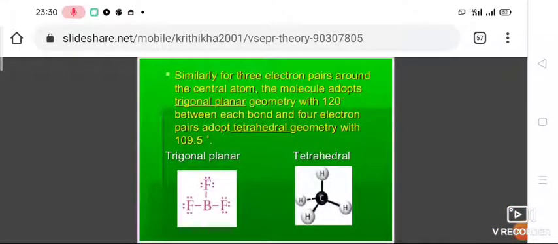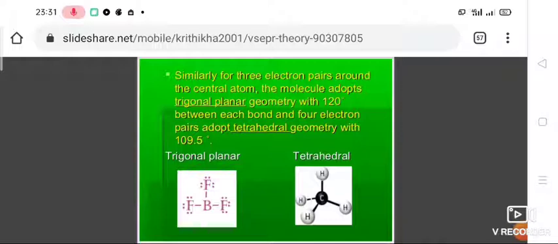Similarly, if 3 electron pairs are available in the valence shell of the central atom A, the electron pairs orient themselves at 120 degree in a plane, and the shape of the molecule AB3 is trigonal planar.